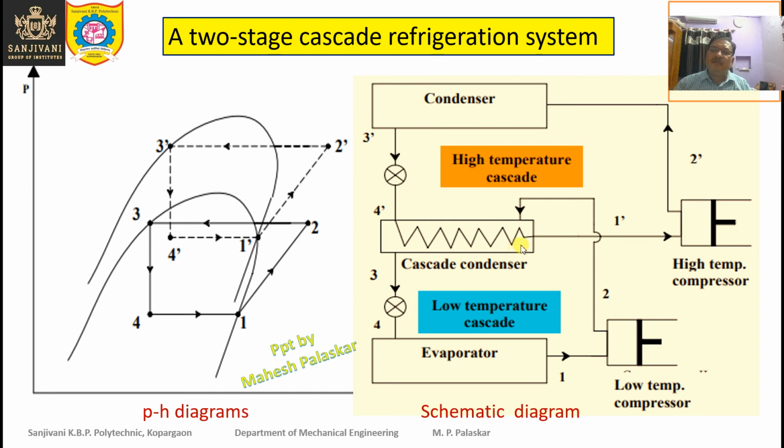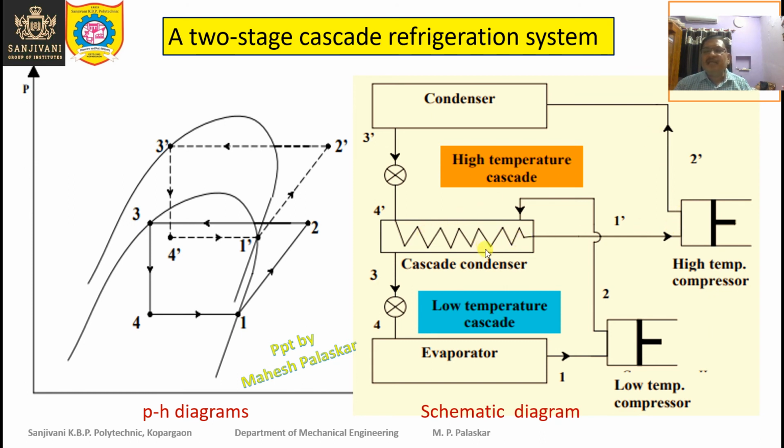So it is not possible to cool this particular refrigerant here in this cascade condenser by normal water or normal air. So we need a substance here which is already cooled by some other system.